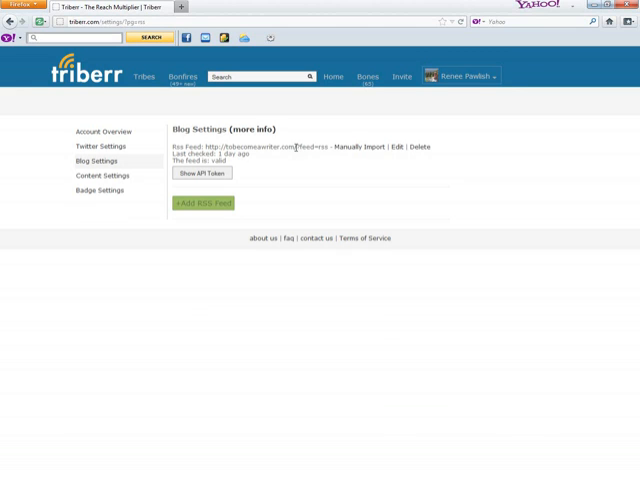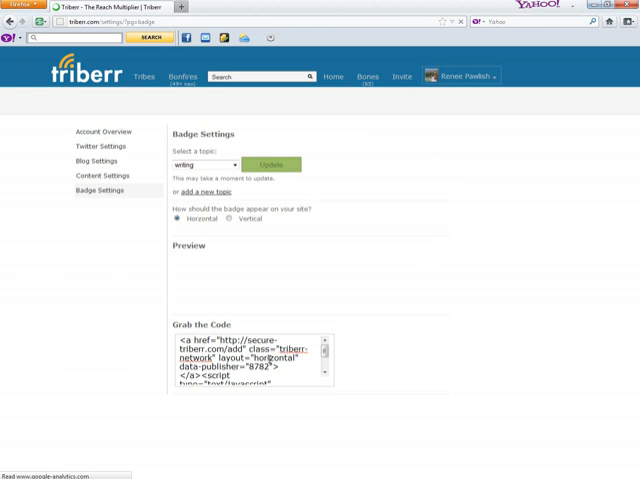I know that when I went to a self-hosted blog on WordPress, my RSS feed, I think Triberr was thinking it was becomeawriter.com/feed, and that appeared to be the case in WordPress, but it was not reading it correctly. I did a lot of internet research on WordPress feeds and came up with this extra little ending here that, when I added it to the feed, seemed to work. However, I do have to manually import each time I do a blog post, but that does seem to be working.